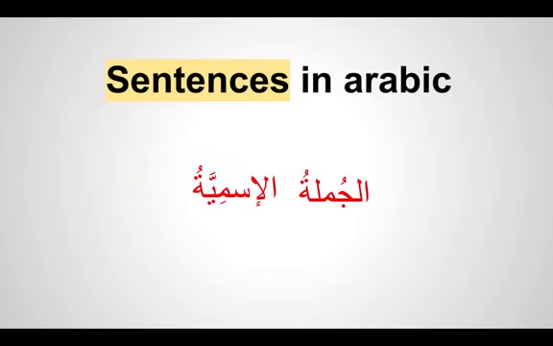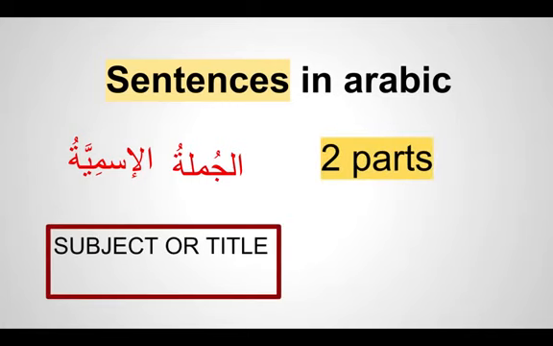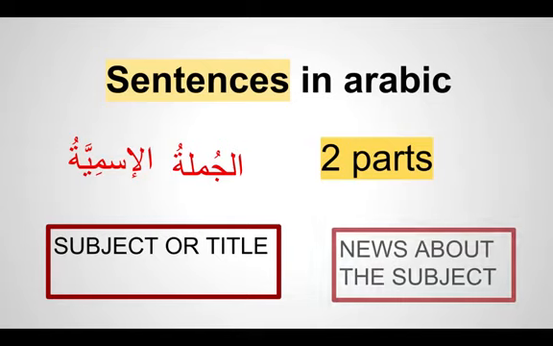This Jumlatul Ismiyah has two parts to it, and when we read the sentence we have to look for these two parts. The first part is the subject or the title of the sentence: what is being talked about, the main person, thing, object or idea. And the second is the news about the subject.